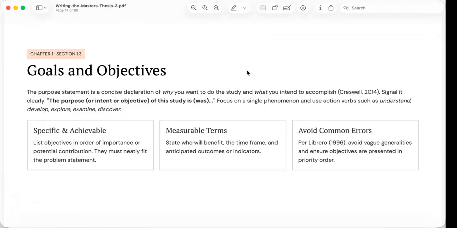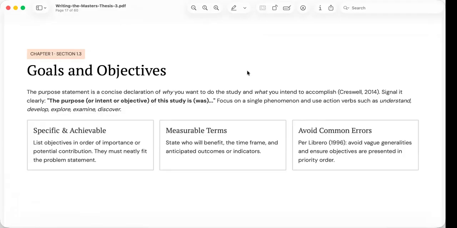Another important point is that objectives should be specific, measurable, and achievable. They should identify who or what is being studied, indicate the expected outcomes, and remain realistic within the available time and resources.